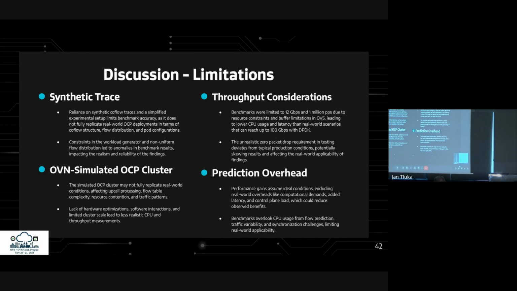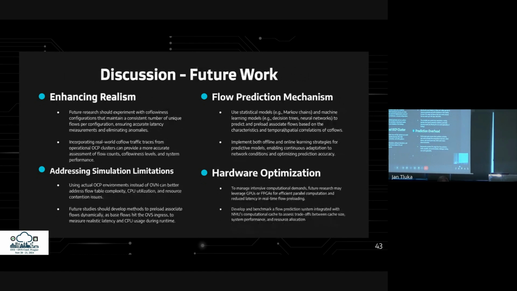Throughput was capped at 12 gigabits per second due to OVS limits, far below real-world 100 gigabits per second setups, affecting the results. Lastly, the performance gains measured excluded real-world overheads like added latency and CPU load, reducing their practical applicability. Future research should maintain consistent flow counts for accurate latency measurement, using real-world traffic traces for better assessment.